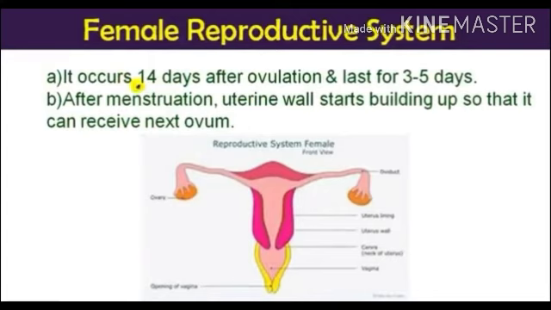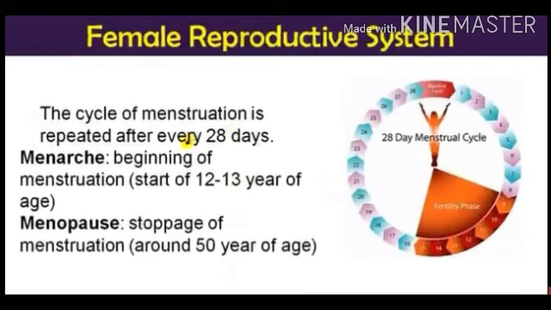Okay, and after menstruation the uterine wall starts building up so that it can receive the next ovum. So the cycle of menstruation is repeated after every 28 days.